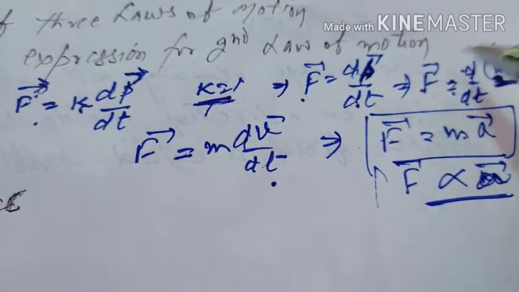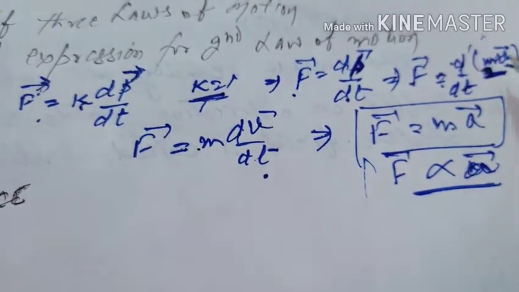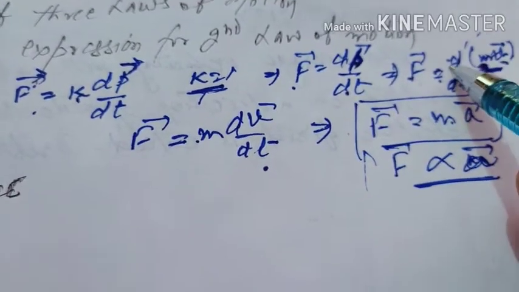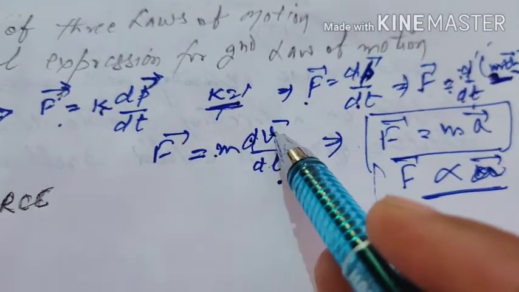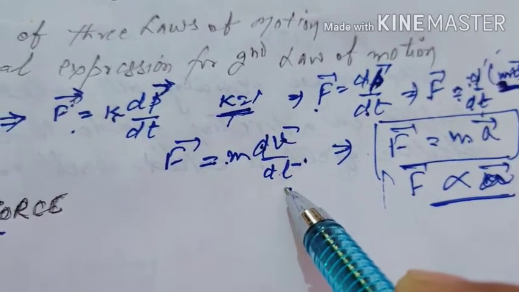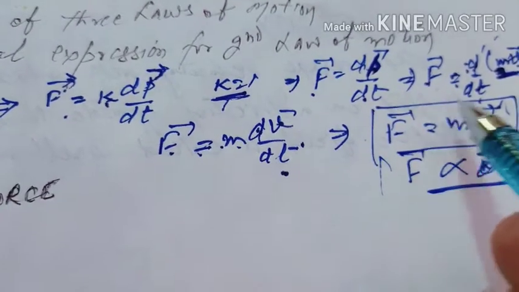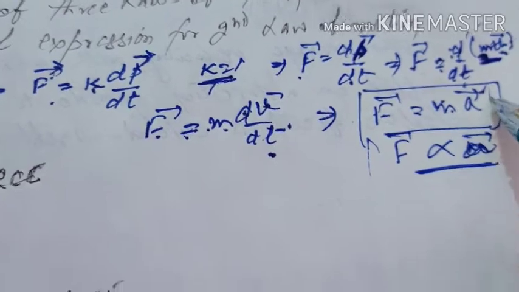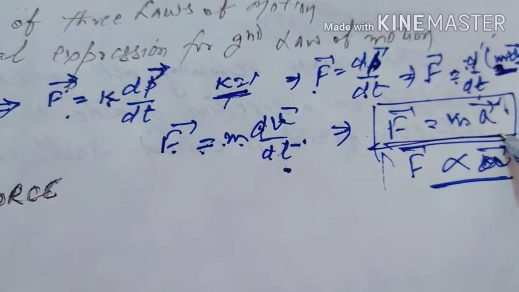So m must be taken outside from the change. So m is taken outside, but you will remain with d by dt of v, the change in velocity with time. This is by definition acceleration. So F is equal to m, mass, into acceleration. This is the mathematical form of Newton's second law of motion.